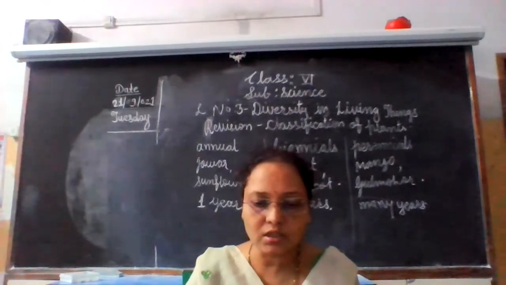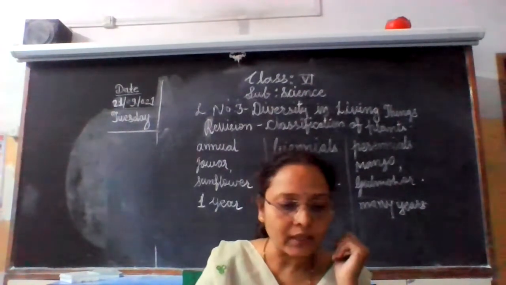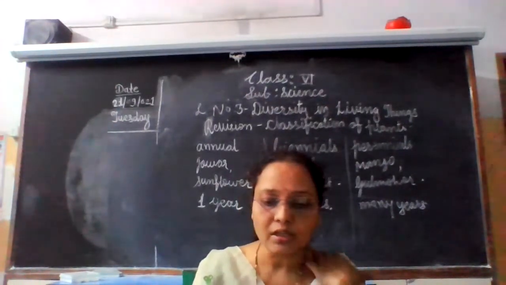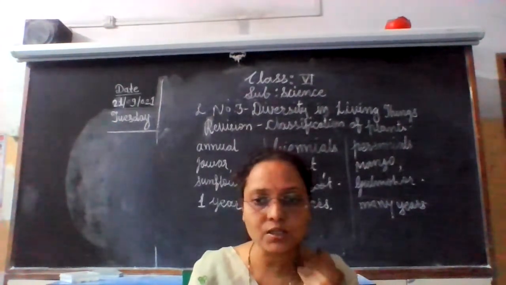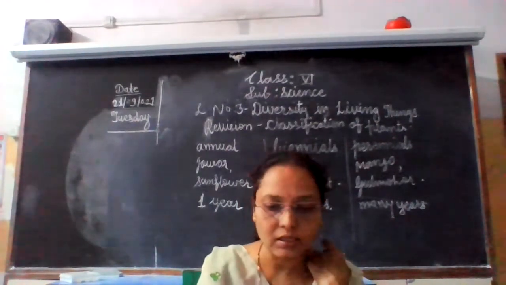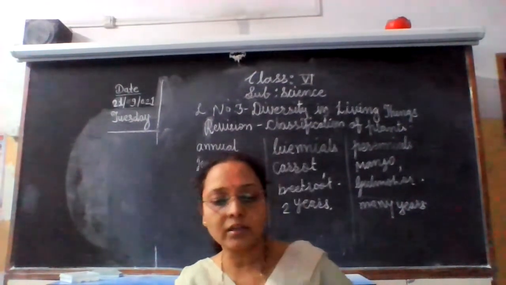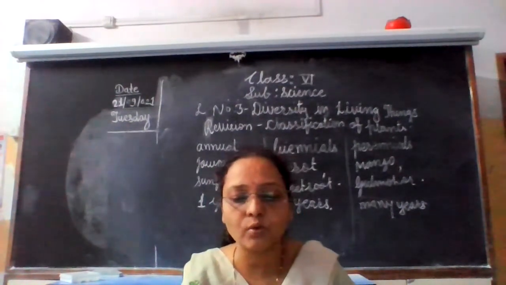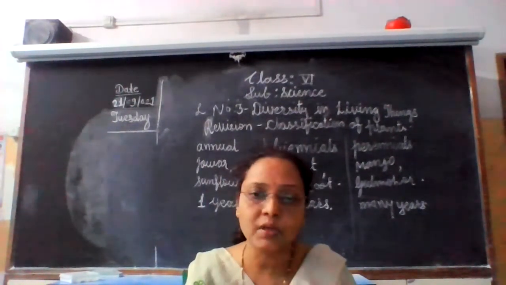Okay, children. So this is about the characteristics and diversity and classification in animals and plants we learn in this lesson. Now always remember, in the living world, a lot of diversity is seen both in plants and animals.